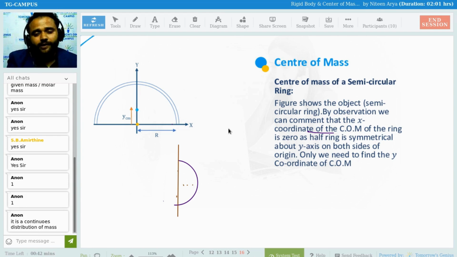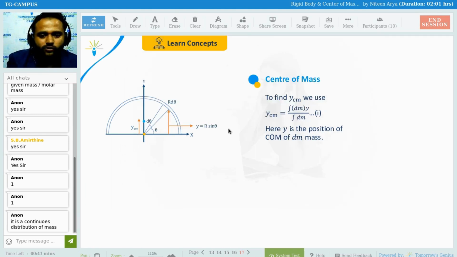So we are going to find the center of mass, not in x, y, z, only where the symmetry is going to be. I mean the object is going to be symmetric to that axis. So half of the ring is symmetric to the y-axis on both sides. Only we need to find the center of mass of y.